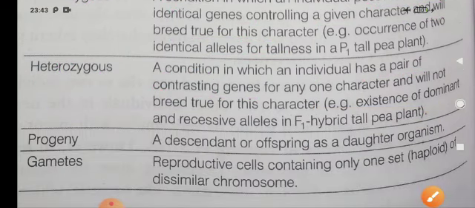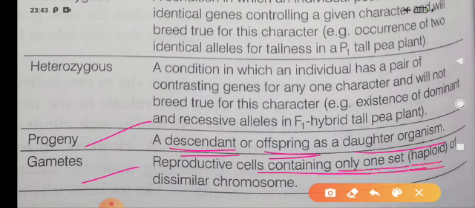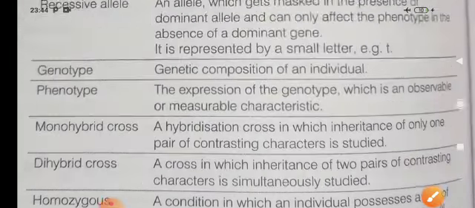Now next one is progeny. Progeny means descendants, the offspring of a parent organism. Gametes: reproductive cells containing one set of chromosomes, that means a half set of chromosomes, are known as gametes.